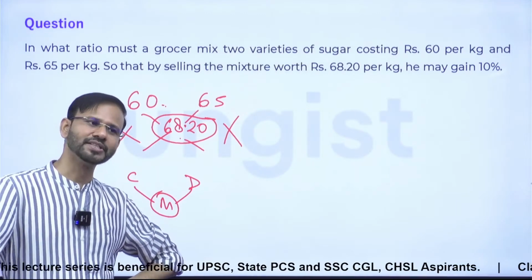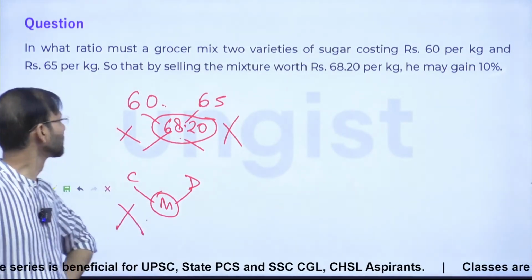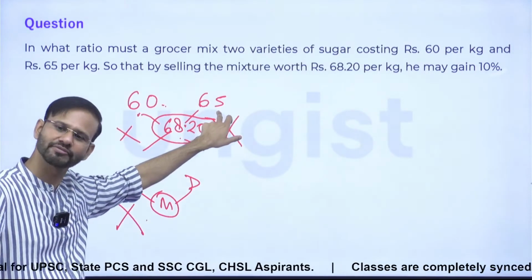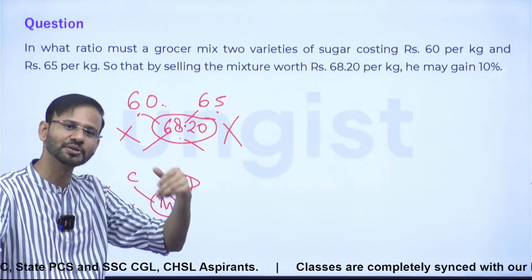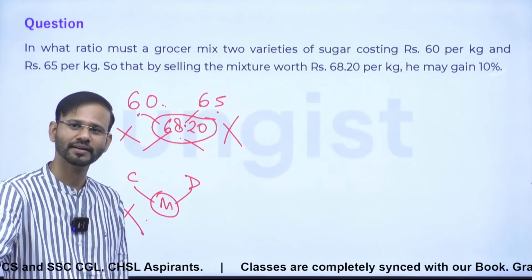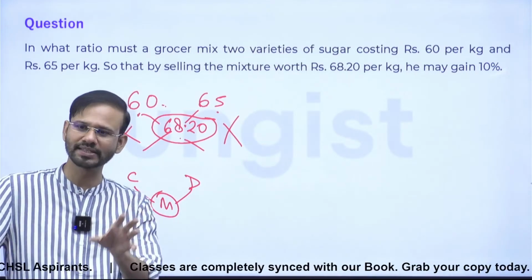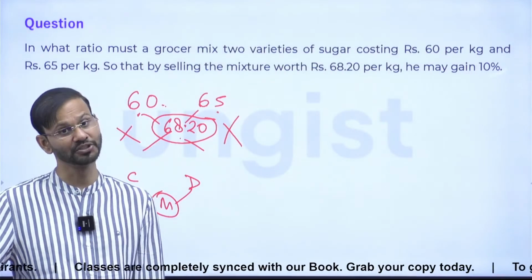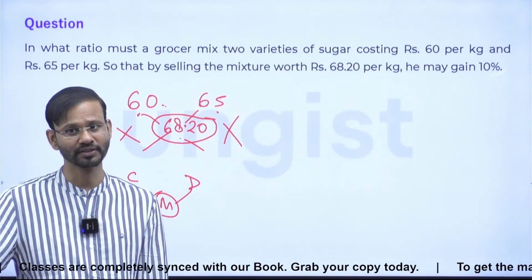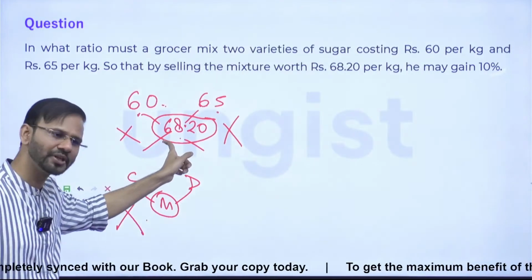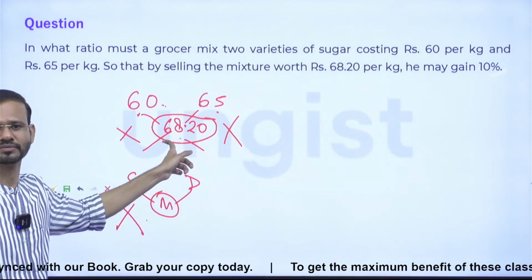So understand one thing, friends: one sugar is costing ₹60 and another sugar is costing ₹65 and they are being mixed together, right? So obviously the price of the mixture will be somewhere between 60 and 65, that is very sure. So what is written here should not be the actual cost of the mixture.